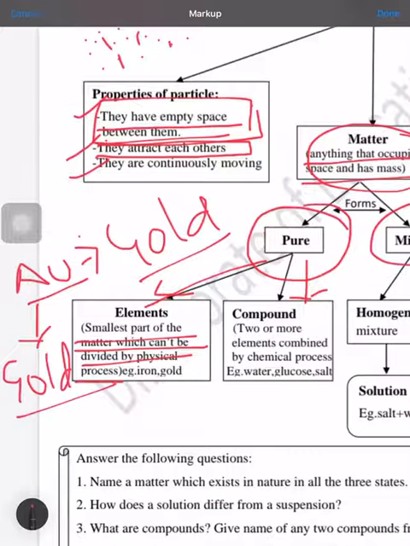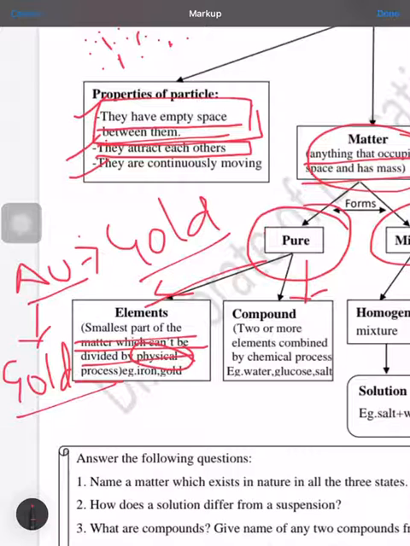Likewise, if you have an iron piece and you break it into two pieces, you will get two pieces of iron. So an element is the smallest part of the matter which cannot be divided by physical process. And why am I emphasizing the physical process? Because chemically we can separate smaller atoms and molecules, which we have studied and will study in the next chapters also. But on the basis of physical process, this is the smallest part of the matter.